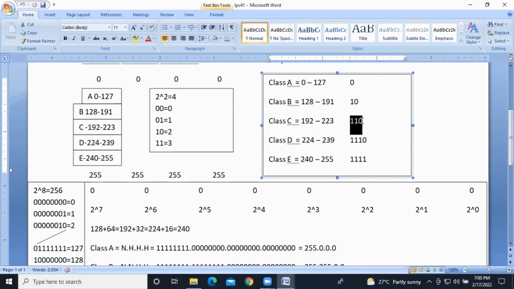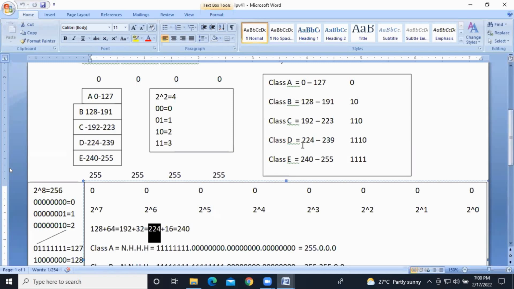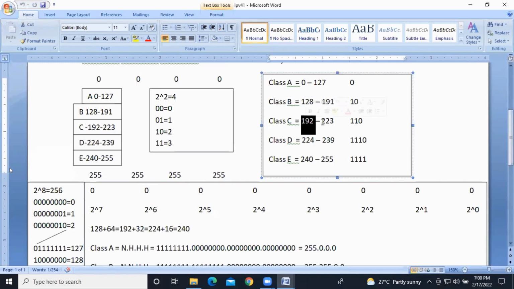Next, 3 bits, class C. 128 plus 64 plus 32, 224, right? 192 to 223, because we should do minus 1. We are writing from 0.